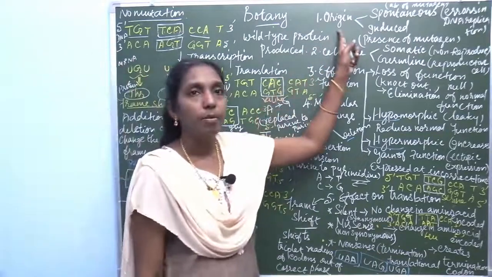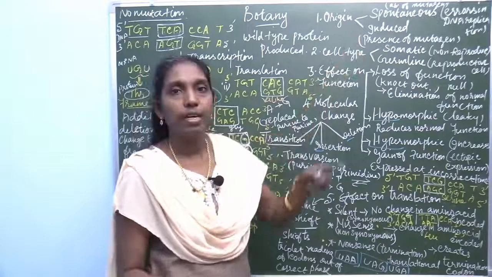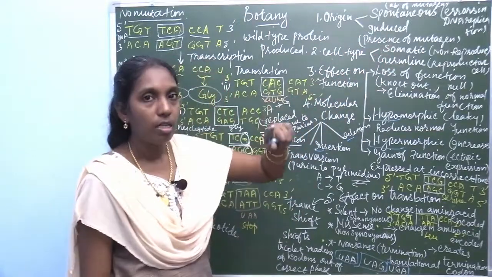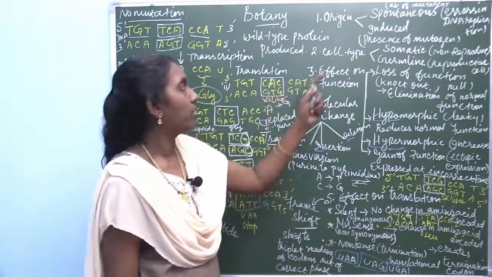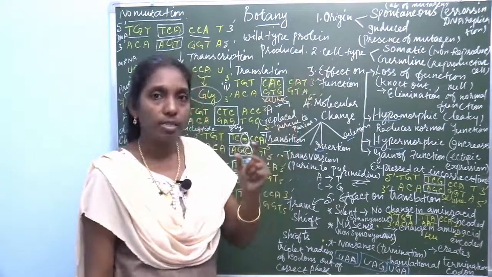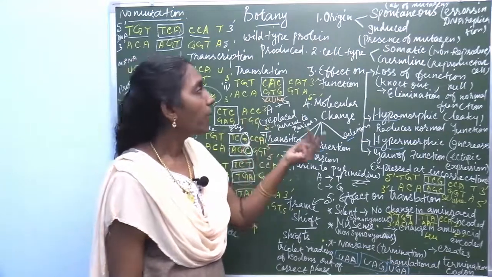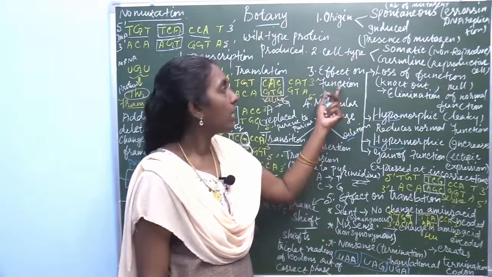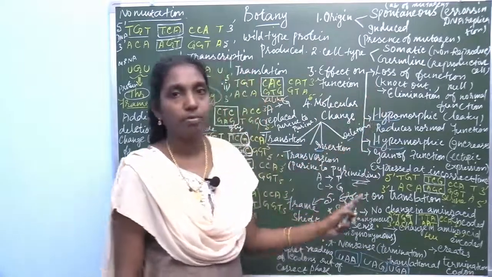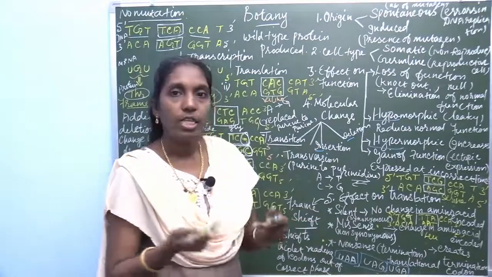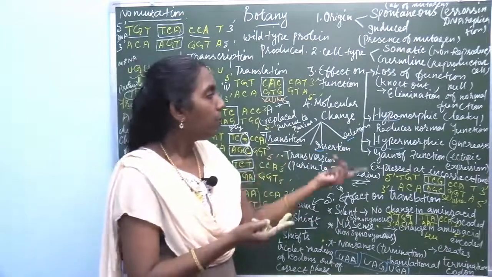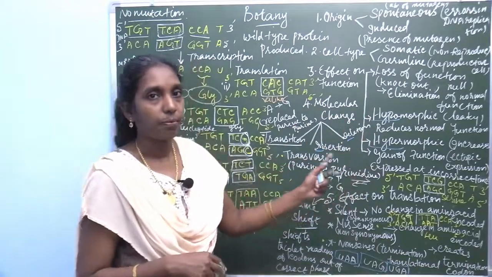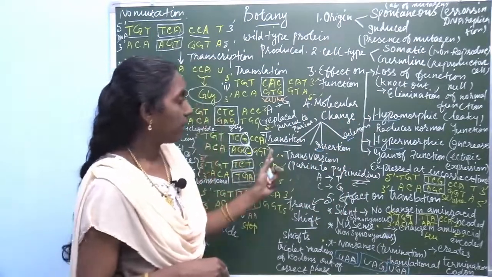First, based on origin, it is classified into 2: spontaneous and induced, and you learn the definitions. Based on cell type, there are 2 types: somatic and germline. Based on effect on function, it is classified into 4 types: loss of function, gain of function, hypomorphic, hypermorphic.